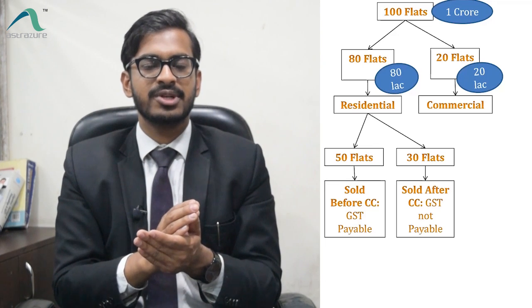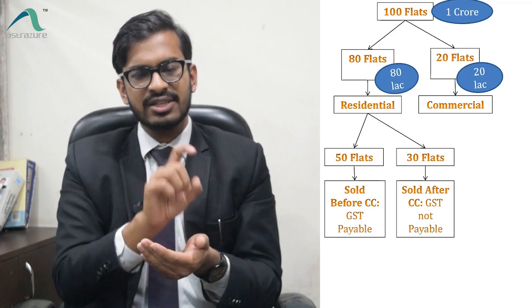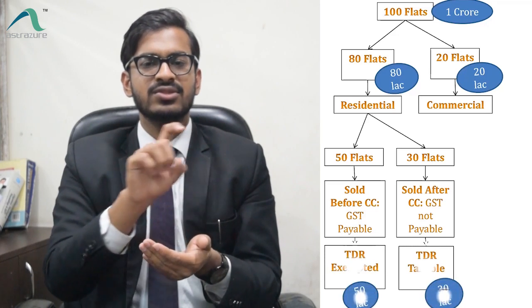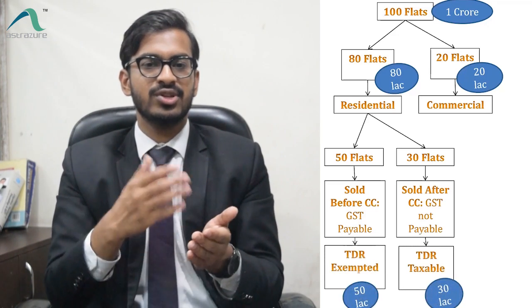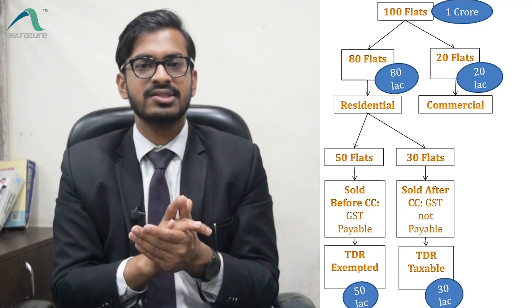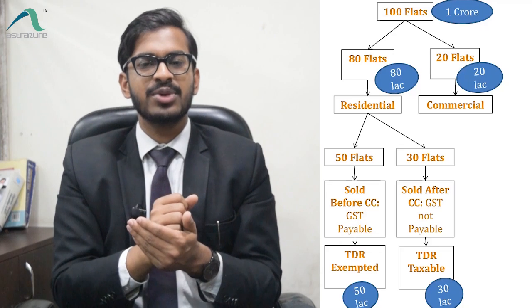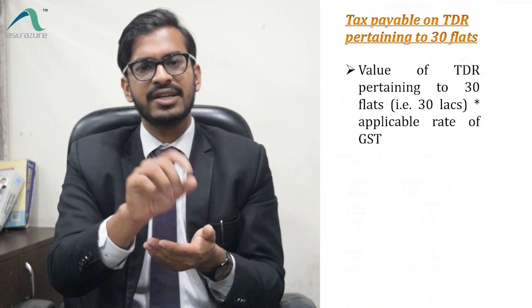So those flats will be sold after completion of the project and GST will not be charged because it has become an immovable property. So government has said that for those 30 flats, tax is also payable because we will not be getting output GST on such flats. So on those 30 flats also, tax is payable by the builder, and such tax will be value of TDR pertaining to those 30 flats.